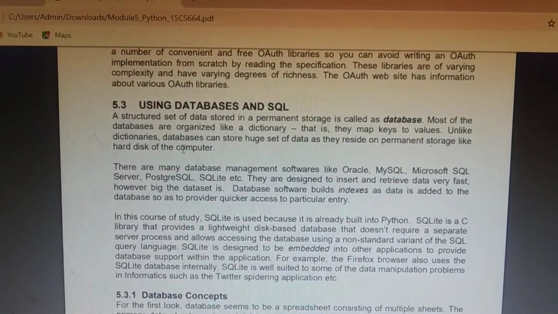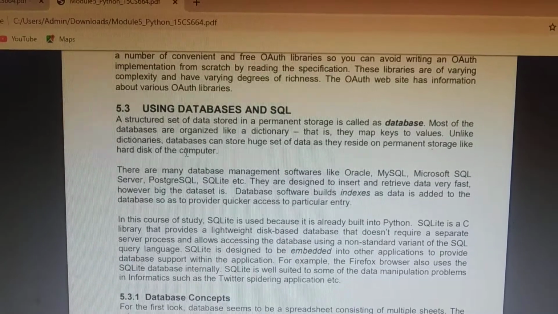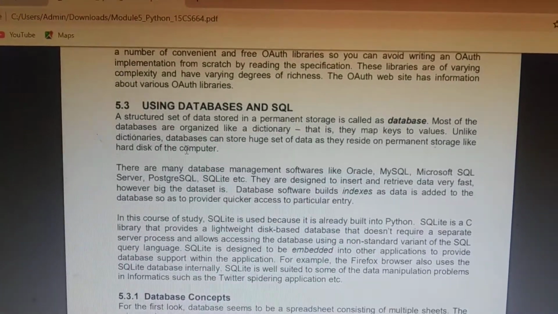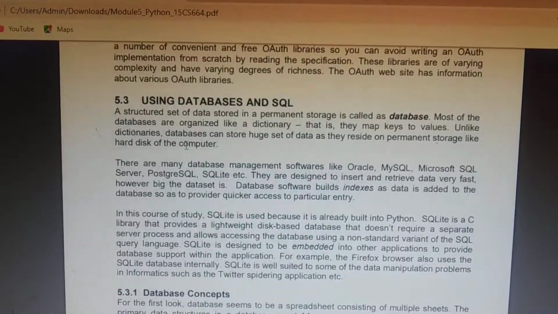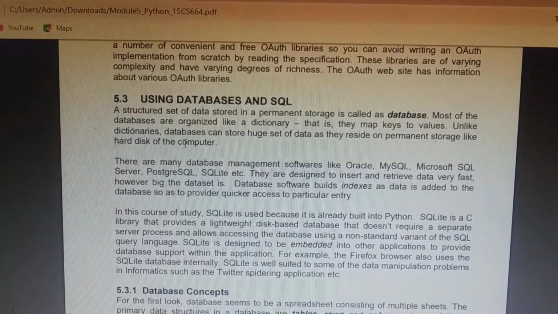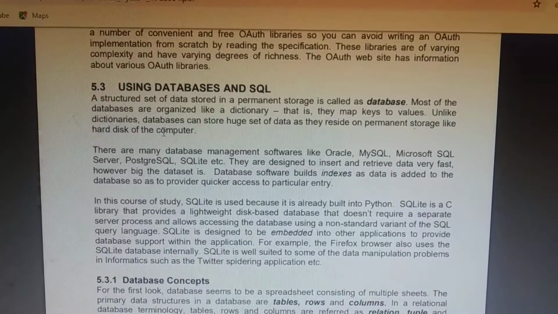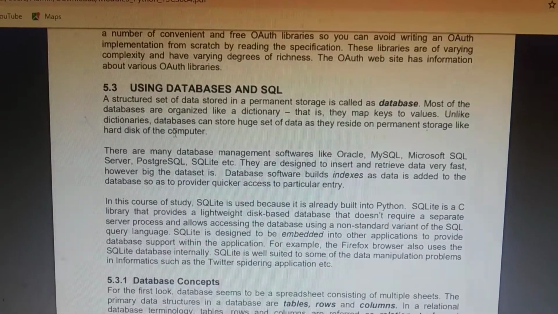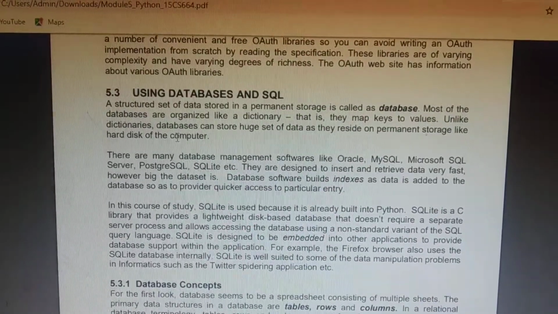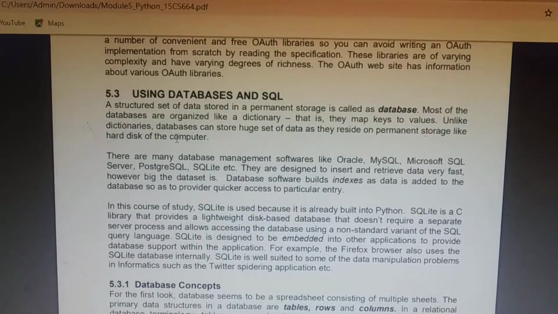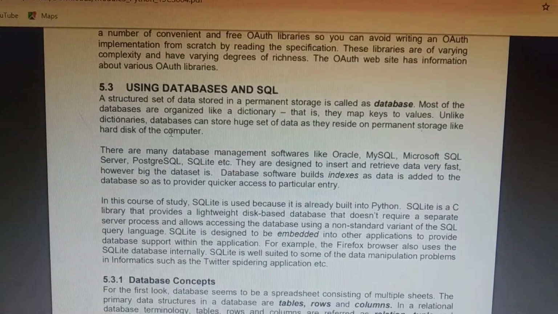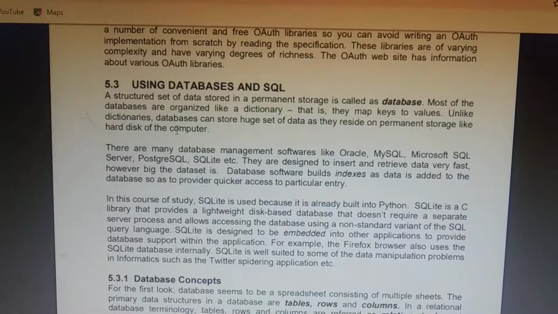A database is organized like a dictionary. The only difference is that it maps keys to values. Like a dictionary, you may store huge data, and even in databases you can store huge data, and it is also permanent storage. But one thing is it maps keys to the values. Databases can store a huge set of data as they reside on permanent storage like the hard disk.